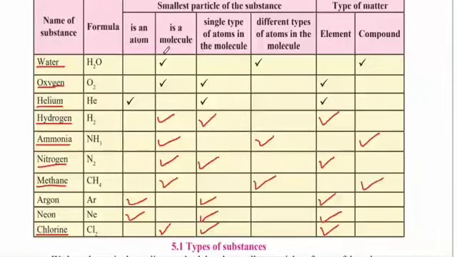The next thing we have to see is the types of atoms. If they are different types or if they are the same type. So if there is a single type of atom in the molecule, then it is usually an element. But if there are different types of atoms in the molecule, then it is usually a compound.